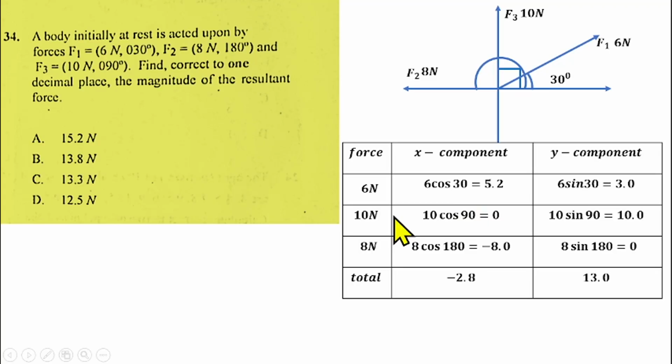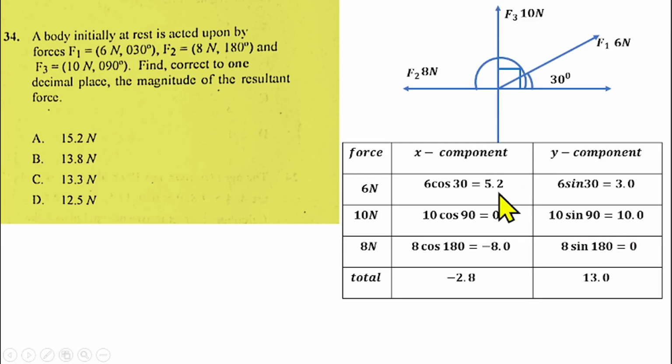Then for the 10 Newton force, the x component is 10 cos 90, because the angle here is 90 degrees, and that gives 0. For the y component, because this is still on the positive side of y, we have 10 sin 90, which gives us 10.